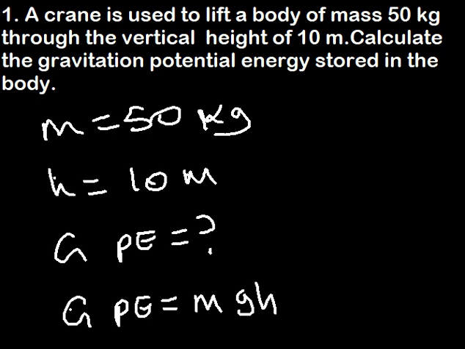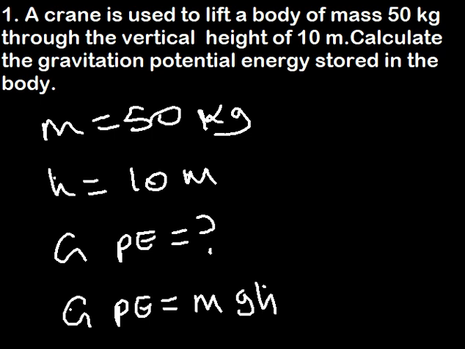And you should understand that the gravitational potential energy varies with the height, because the mass of the object remains the same, and also the value of the acceleration due to gravity is a constant. So as the height is increased, the object stores more gravitational potential energy.